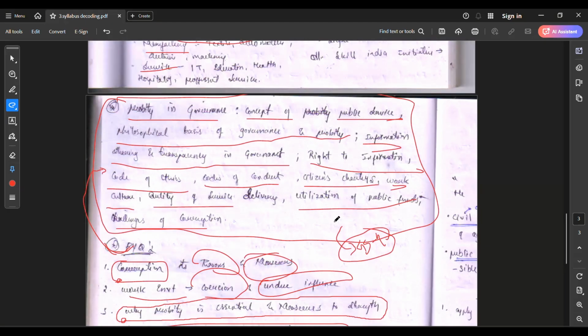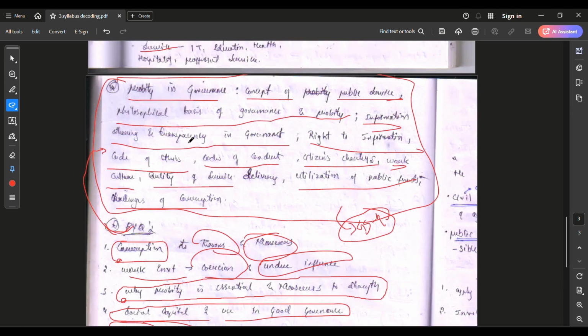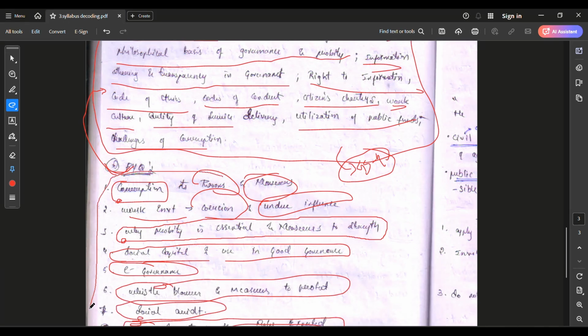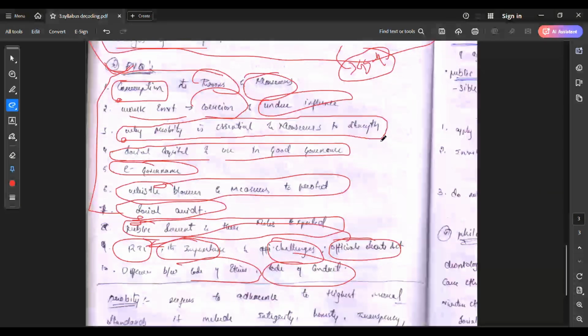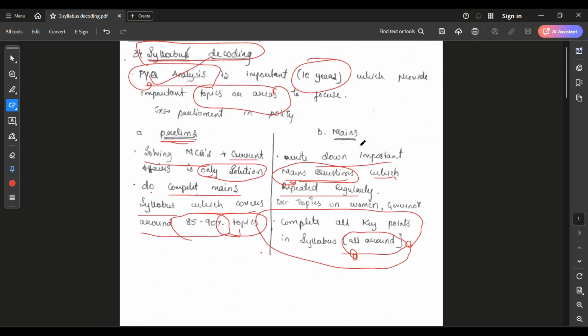If you decode everything like this, the questions for a particular topic, then it will be easy for you when you complete this topic in the static portion in classes. Then you can directly come here, take these questions and write down the answers, and keep a separate notebook for answer writing also. I hope you got a clear picture about the syllabus decoding. In the next video I am going to take another question, which is the fourth question.